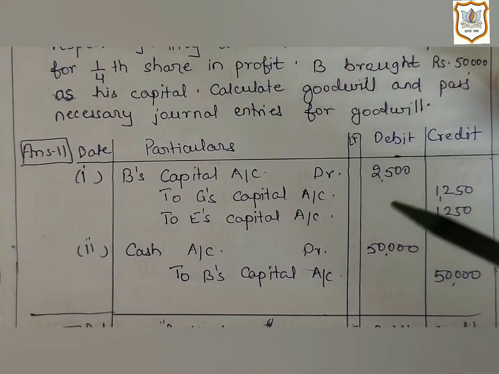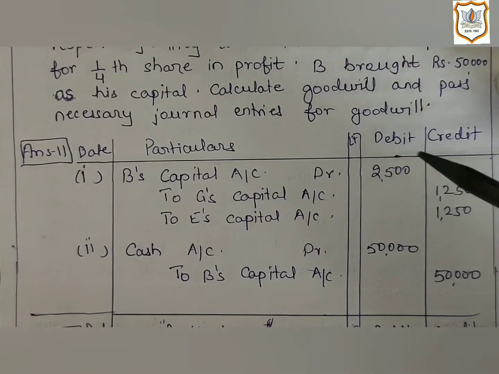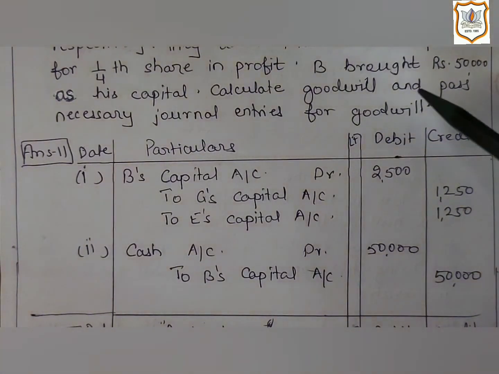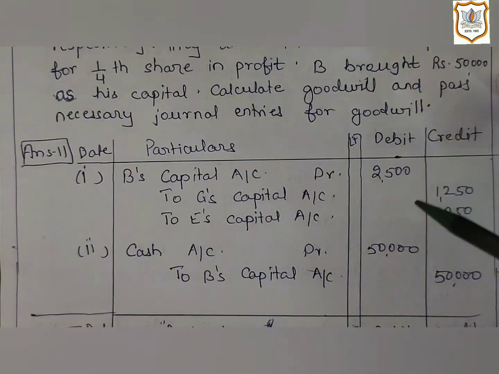Here the sacrificing ratio will remain the same as the old ratio. In this question, the old ratio of partners is not mentioned. But as we have already studied, when the profit and loss sharing ratio is not mentioned, then according to the provision of the Partnership Act, we will consider it equal. And as the old ratio is 1:1, that is equal, the sacrifice ratio will also be 1:1.